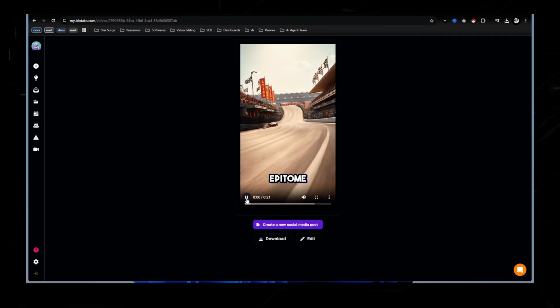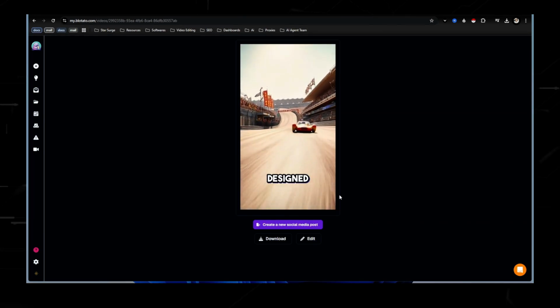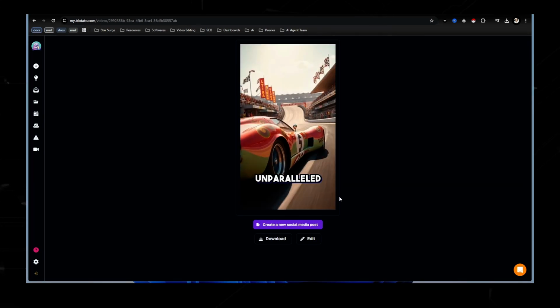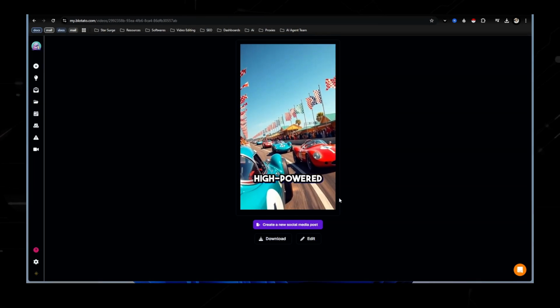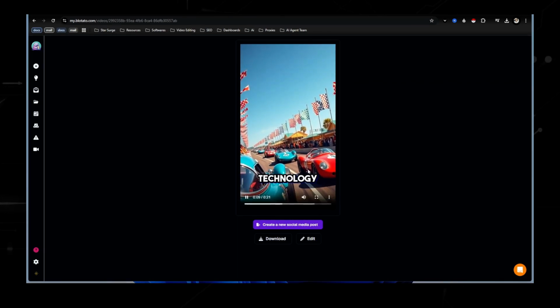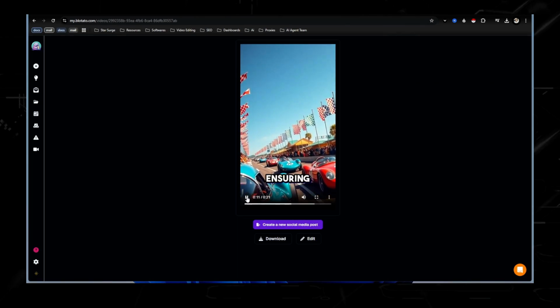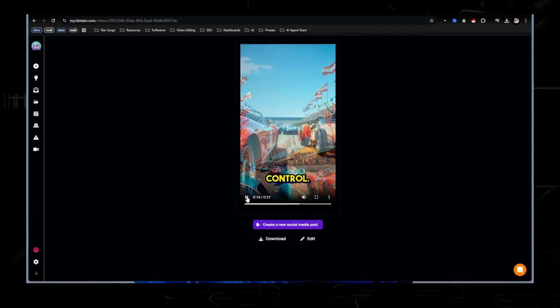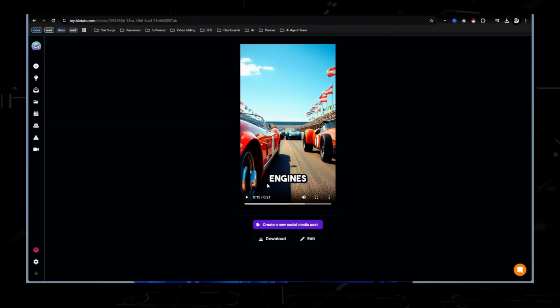Race cars are the epitome of speed and precision, designed to dominate the tracks with unparalleled performance. These high-powered machines combine cutting-edge technology with aerodynamic designs, ensuring maximum speed, agility, and control. With engines that roll.